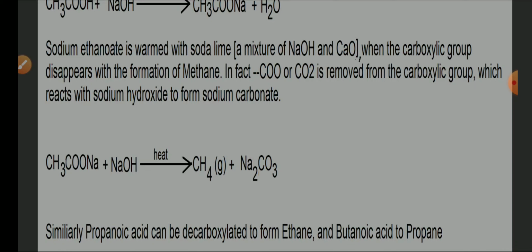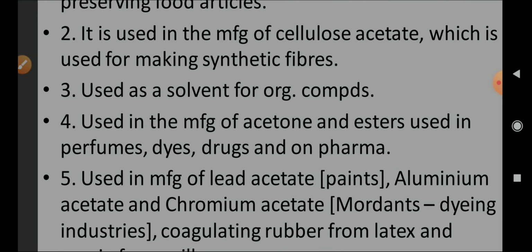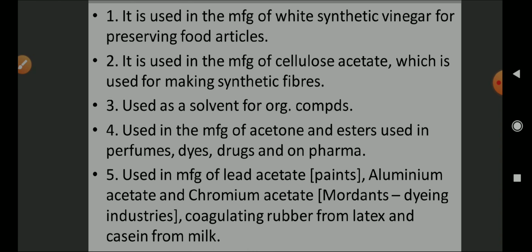Acetic acid is also used for the manufacture of lead acetate, that is used in paints, and aluminum acetate and chromium acetate, used as mordants in the dyeing industry, for coagulating rubber from latex, and casein from milk. So this is about the uses of acetic acid. A pretty simple topic it is.